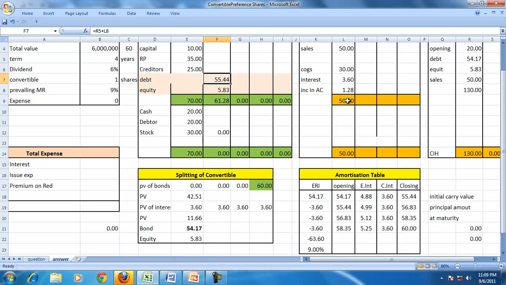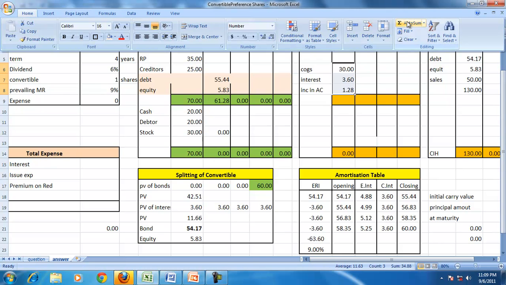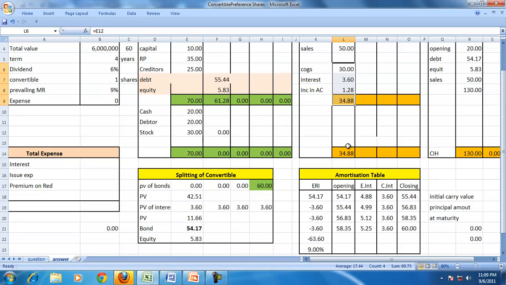So you have the total of expenses. The total of expenses is 38.4. So no other expense there. So we can find the profit. So profit is equal to 50 minus 34.88, so 15.12. We can also take a decision that interest is an outflow of cash, assuming that we pay the interest immediately.